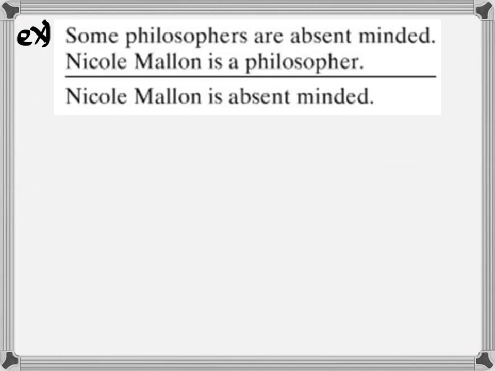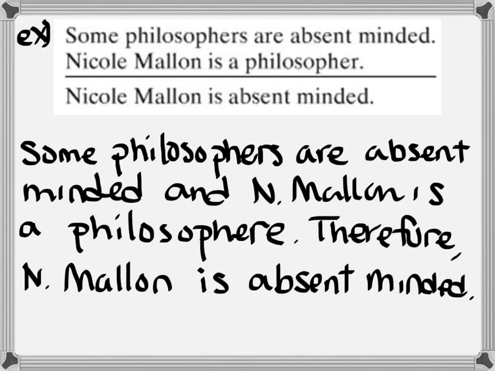Here's an example. We could say, some philosophers are absent-minded. That would be one sentence. Nicole Malin is a philosopher. Therefore, Nicole Malin is absent-minded. That's how you would read the above problem. But if we wanted to turn this into one big mathematical statement, we would read this as, some philosophers are absent-minded, and Nicole Malin is a philosopher.